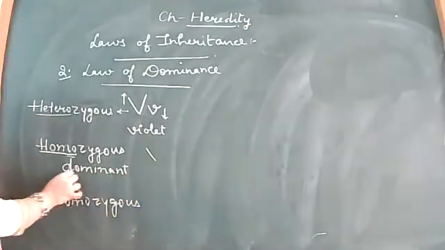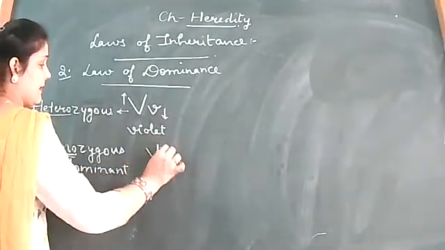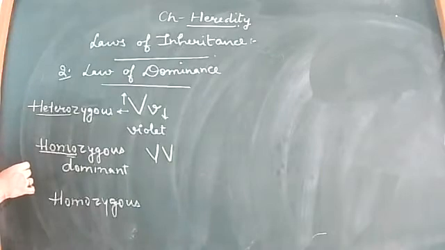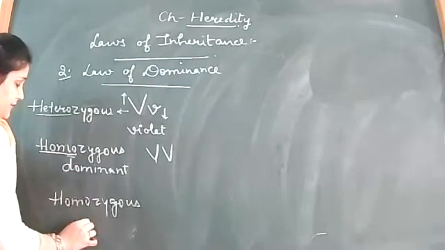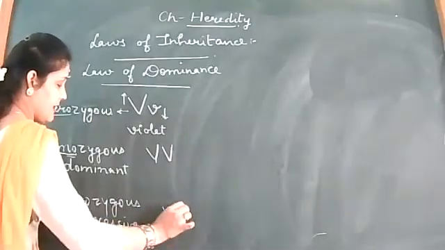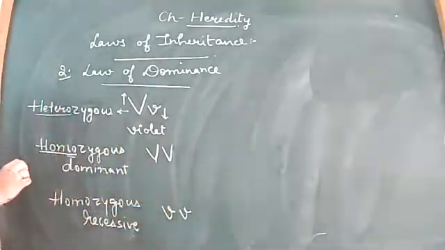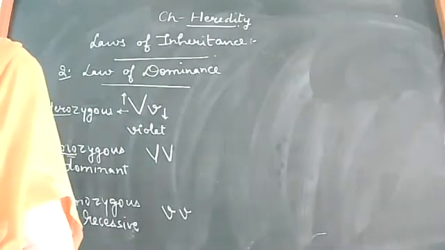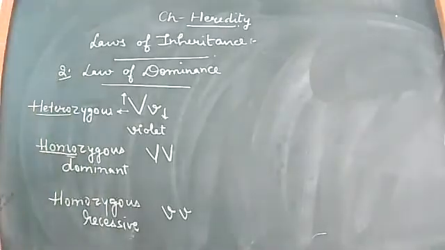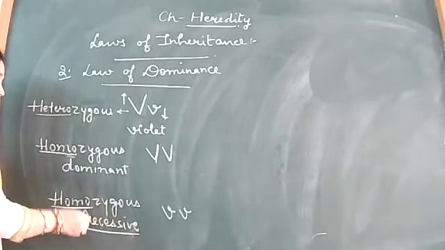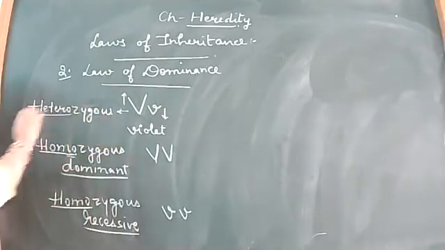If we are writing the dominant character, we'll write both as capital V's. This is a homozygous dominant pair of genes or factors. Similarly, if it is homozygous recessive, then it will be small v, small v. I told you to write it in proper cursive, properly differentiating from the other pair of genes. So it is homozygous recessive, homozygous dominant or heterozygous.